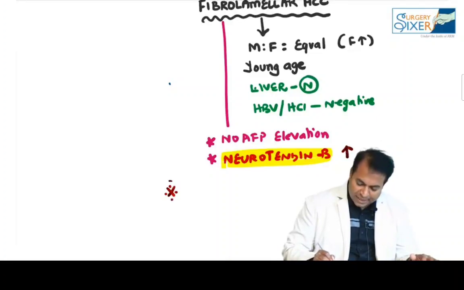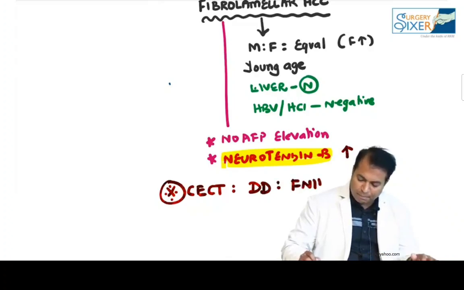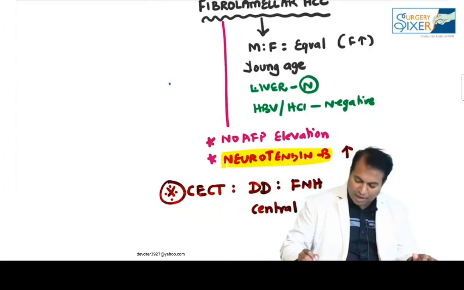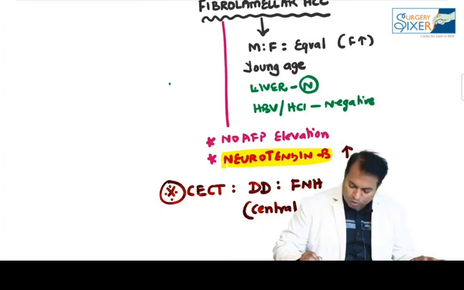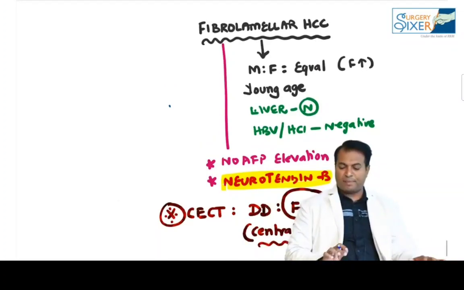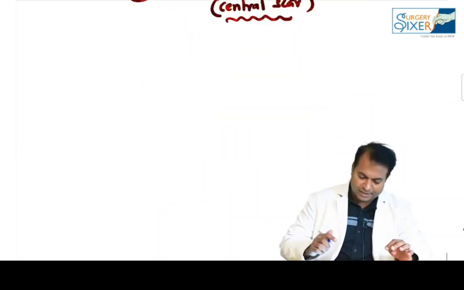An important point: on CT scan of fibrolamellar cancer, what is the important differential diagnosis? The differential diagnosis is FNH, because both have a central scar. Fibrolamellar cancer as well as focal nodular hyperplasia both have a central scar. So please remember, you have to differentiate it from FNH.